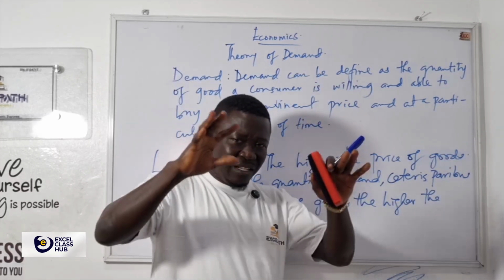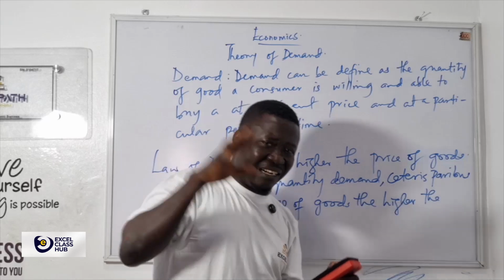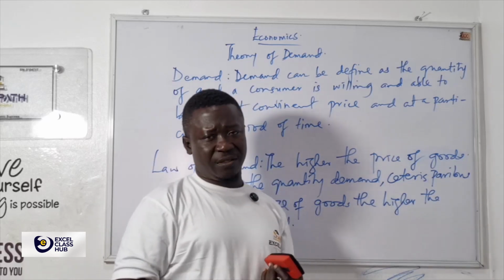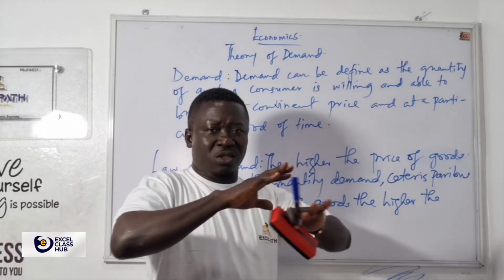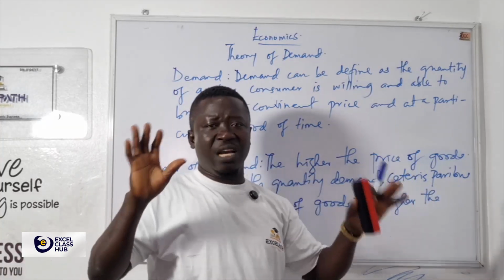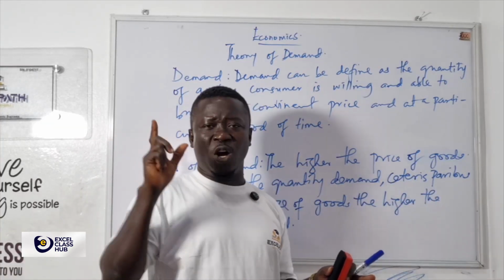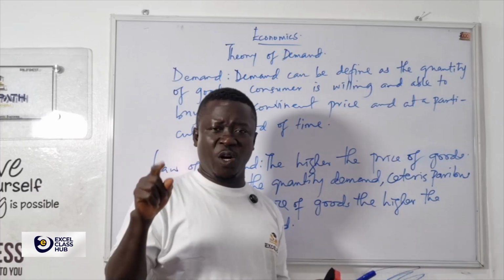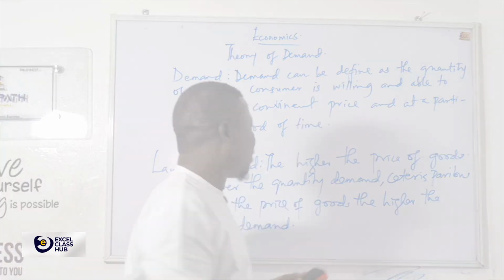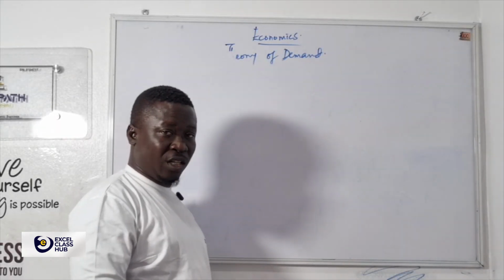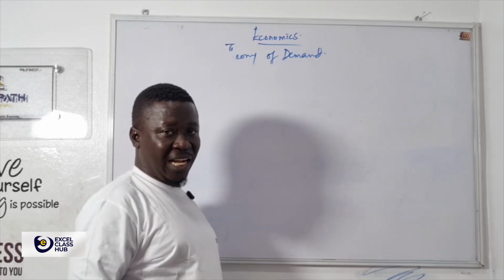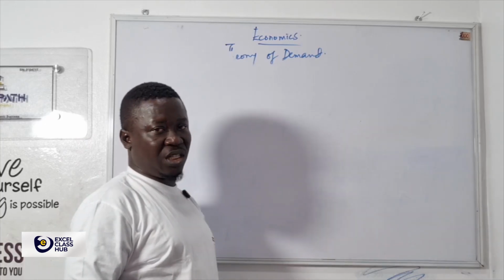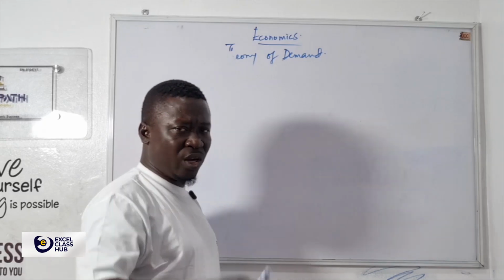After the law of demand, I will take you further. In economics, JAMB students, you need to understand that graph is very important. After this, I will explain to you how to use graph to explain everything about demand, and also the mathematical aspect of demand. We have been told that demand is effective or ineffective. We have been told by the law that the higher the price, the lower the quantity demanded.